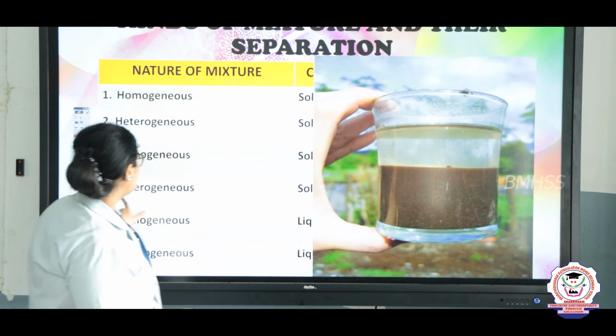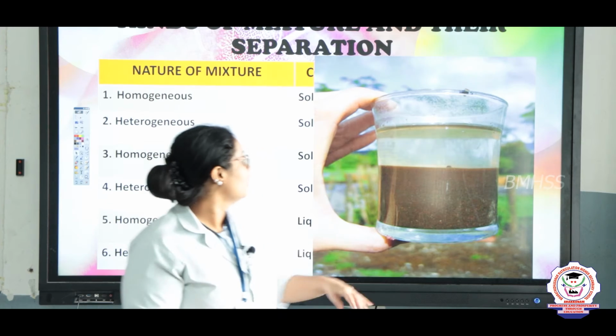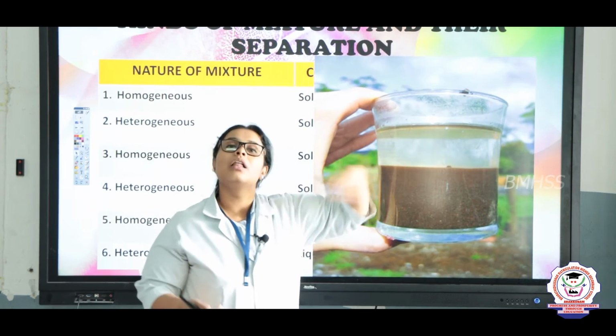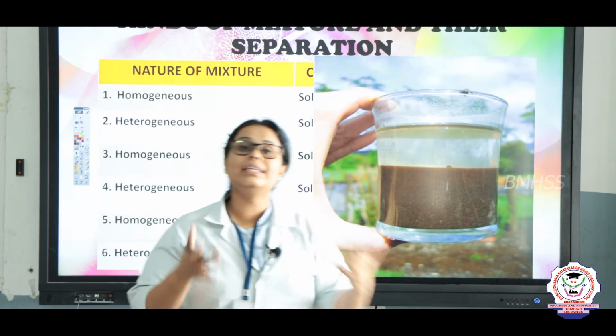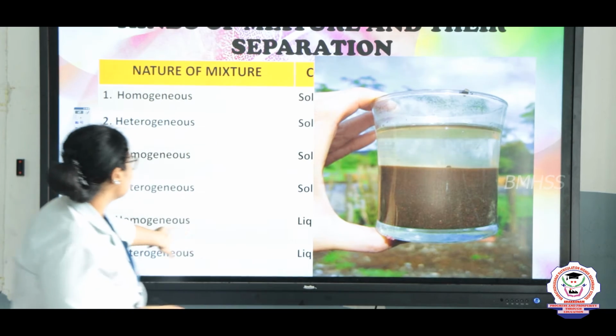In the same way, the third one is a heterogeneous mixture of solid and liquid. The solid here is mud, and above it there is water. Here it's not easy to mix them, right? That is why it's known as a heterogeneous mixture.